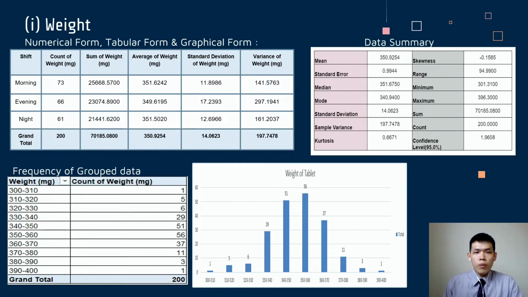The frequency of grouped data with the interval of 10 mg is used to plot a histogram, and the histogram shows a similar shape to the normal distribution graph.